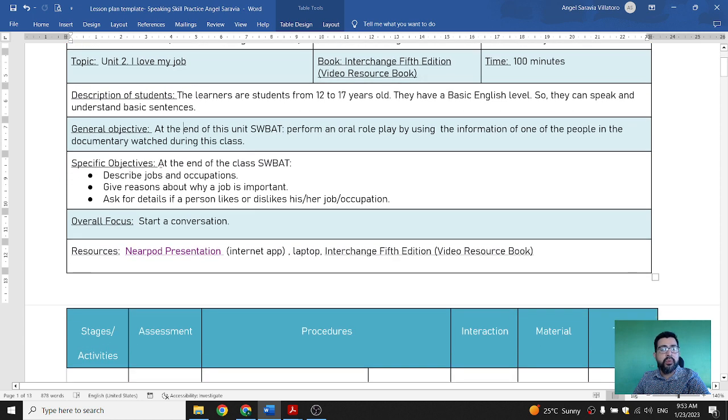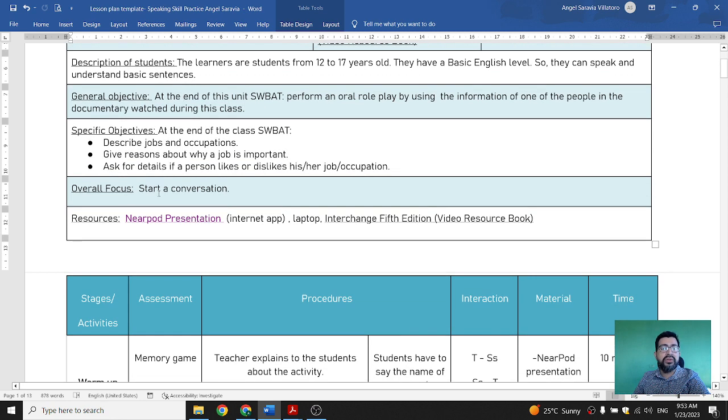Then we have the specific one. At the end of the class, the students will be able to describe jobs and occupations, which is something really basic. Then they have to give reasons about why a job is important, and then we have an activity where they can ask for details if a person likes or dislikes his job or occupation.